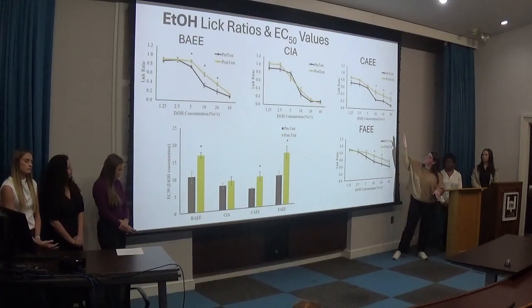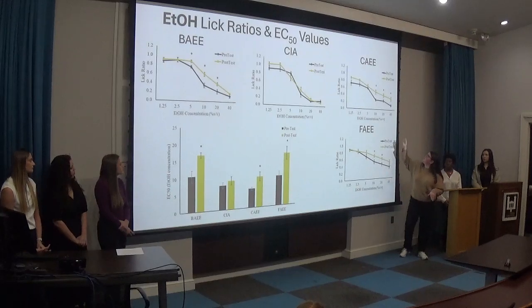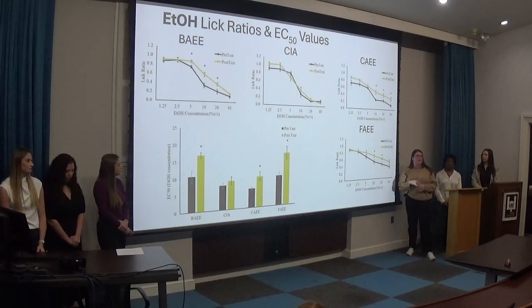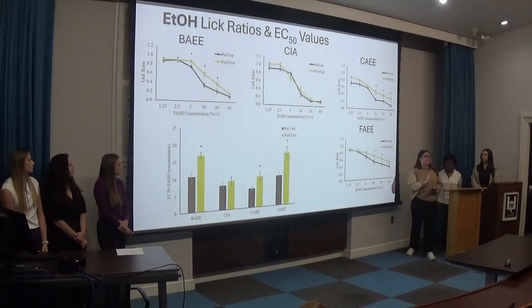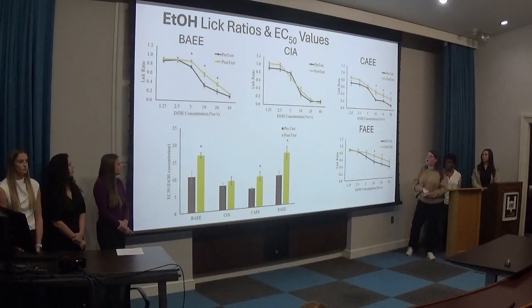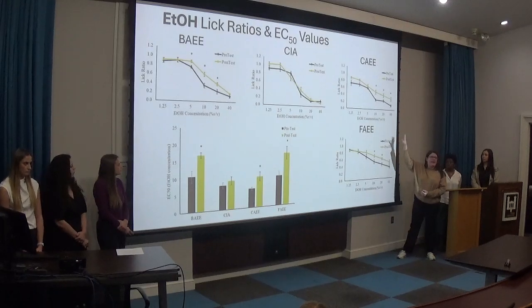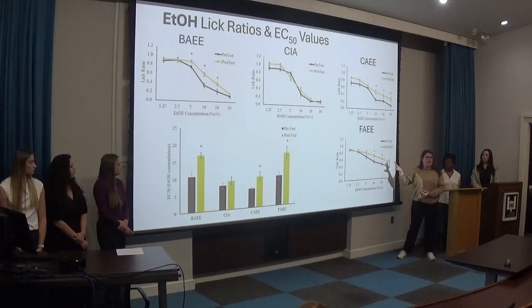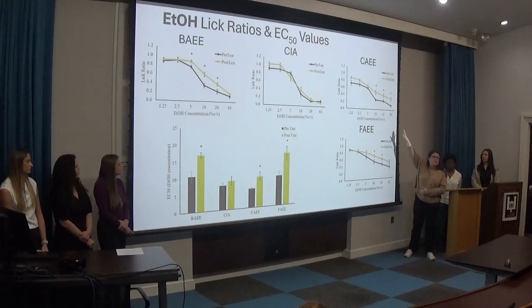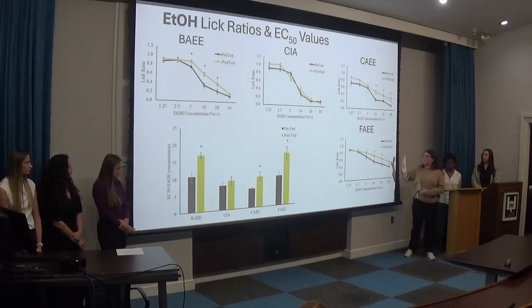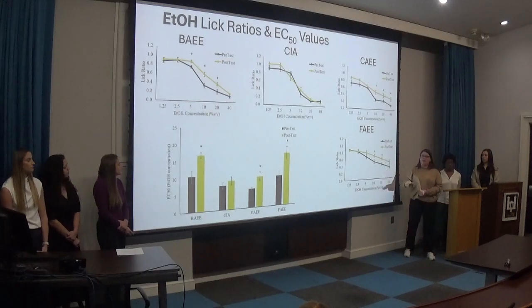And that same is true for the FA and the K group. But we thought it was interesting that in the K group, they actually showed a higher lick ratio for the highest concentration, which was 40% ethanol. And then as Jasmine said, the K rats were used again for the FA model. And so we just wanted to point out that the gold post-test line for the K group was the pre-test values for our FA group.